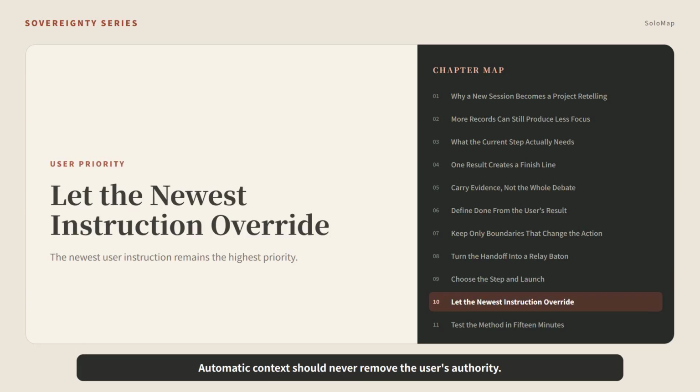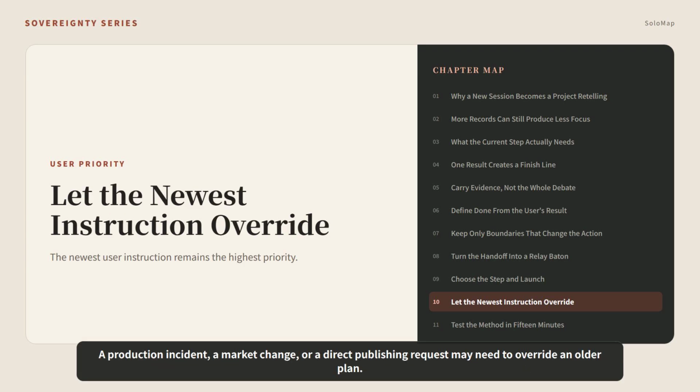Automatic context should never remove the user's authority. The newest instruction in the current session must remain the highest priority. A production incident, a market change, or a direct publishing request may need to override an older plan. A useful context package provides a stable starting point while letting one clear current instruction replace stale assumptions.